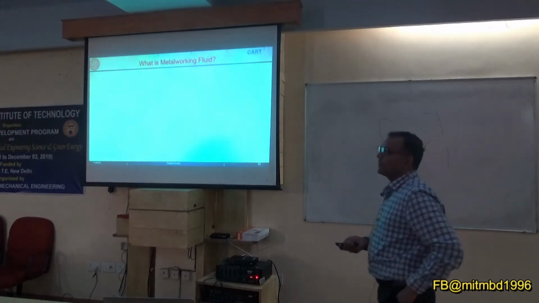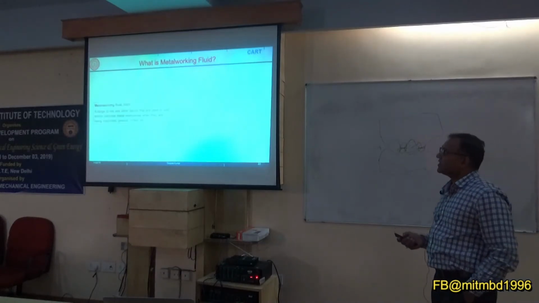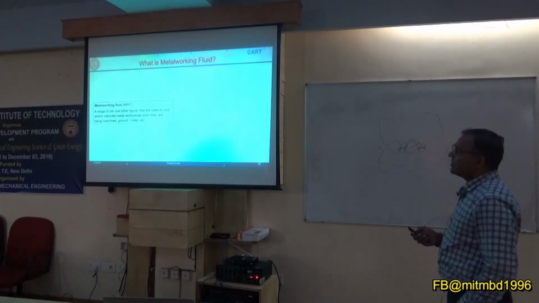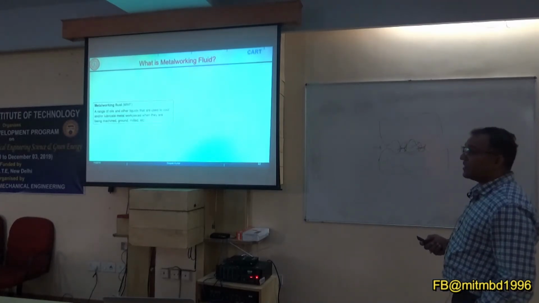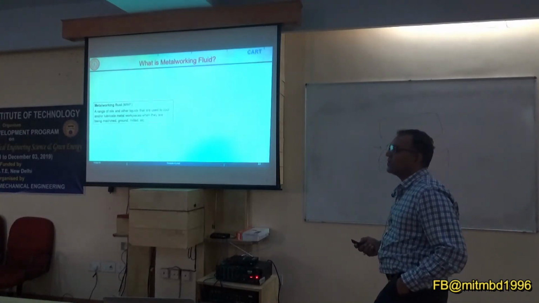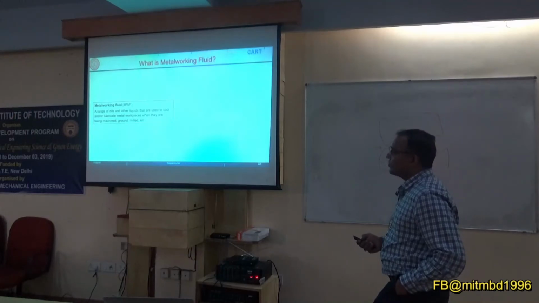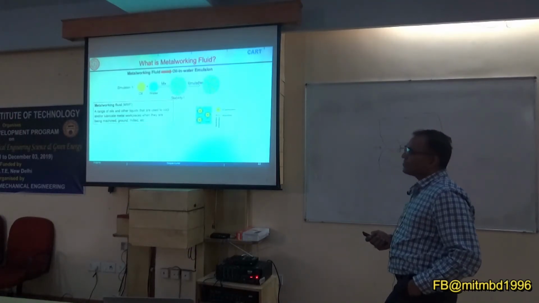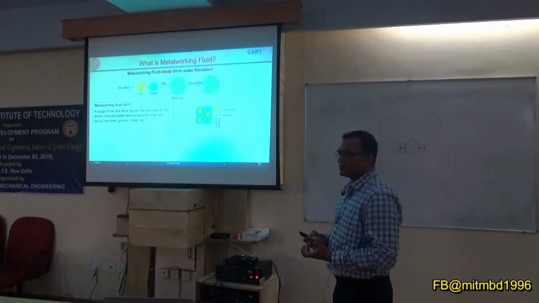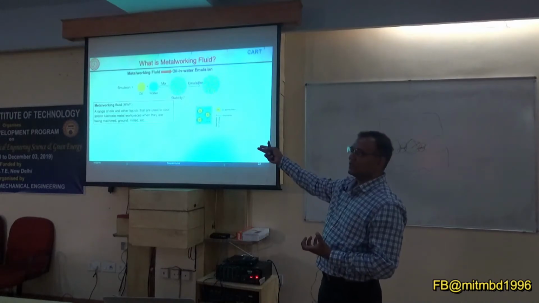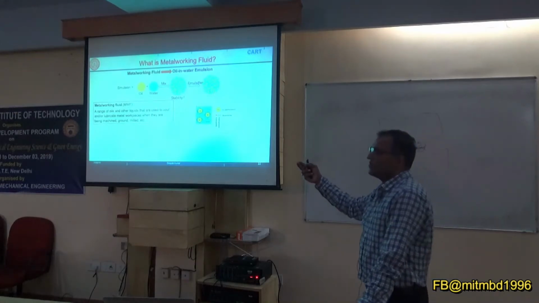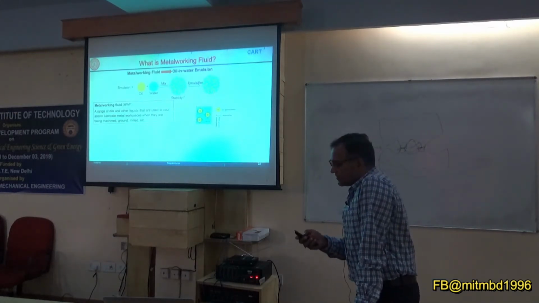So what is metal working fluid now? Metal working fluid is a range of oils and other liquids that are used to cool and or lubricate metal working pieces when they are being machined, ground, or built. This is the general definition of metal working fluid. But we cannot always remember the words. If you ask me to read this, I can read it, but if you ask me to say it, maybe I will not be able to give it word by word. But what is the concept behind it?